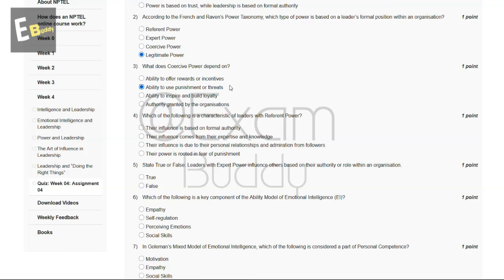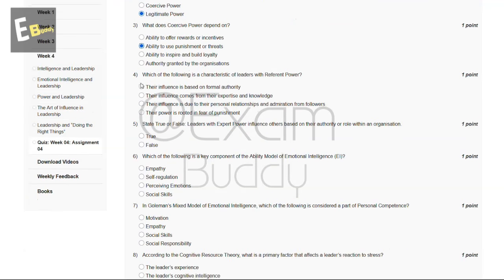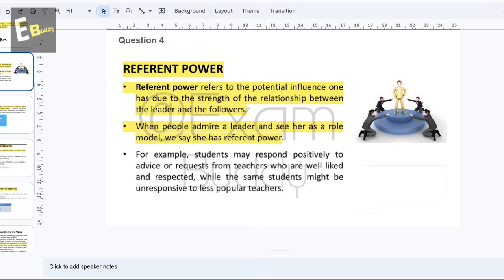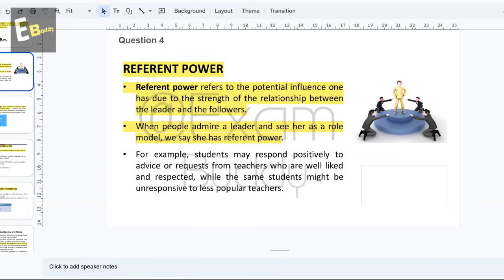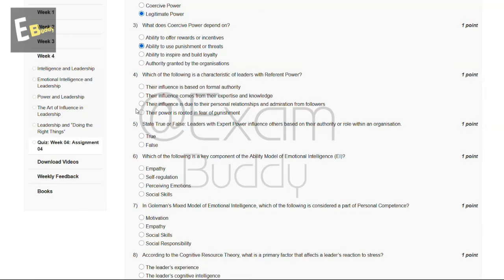And now let's go to our question number 4. Which of the following is a characteristic of leaders with referent power? So these are the options, and now let's check the explanation. So explanation says referent power. Referent power refers to the potential influence one has due to the strength of the relationship between the leader and the followers. When people admire a leader and see her as a role model, we say she has referent power. So the answer of our fourth question is C.